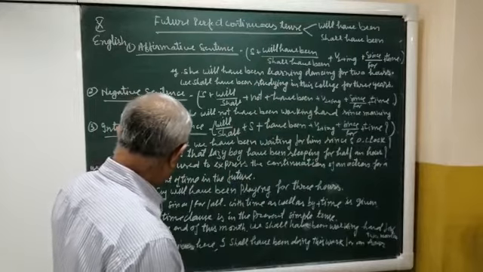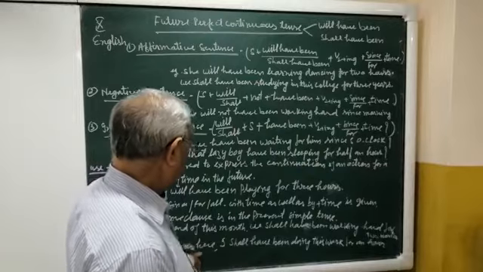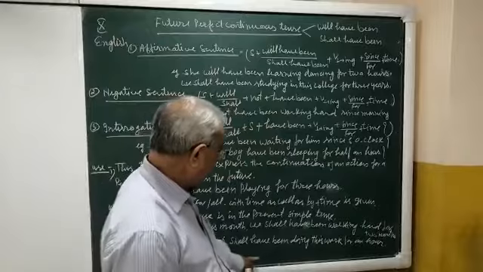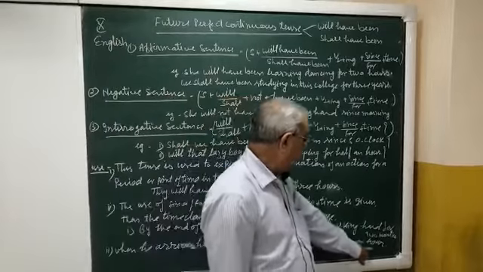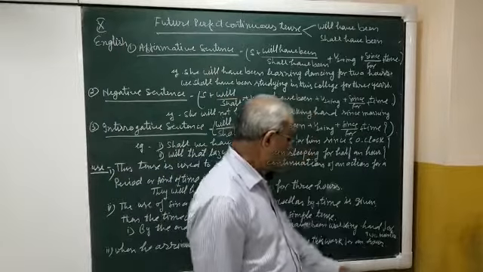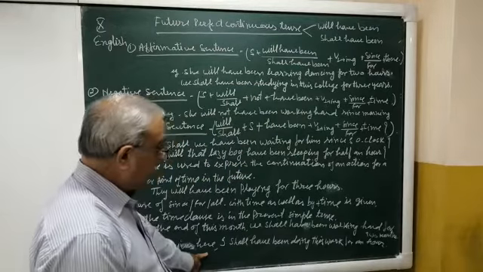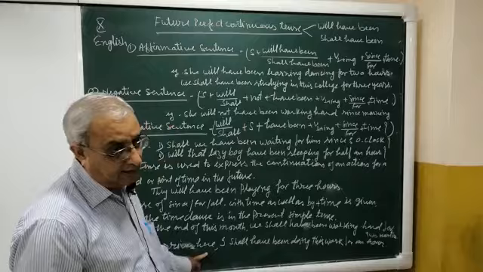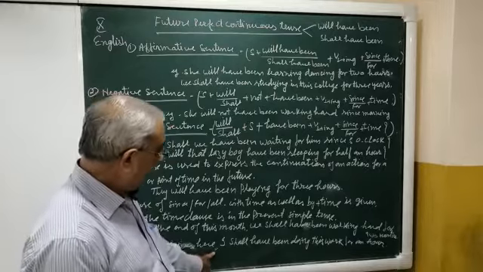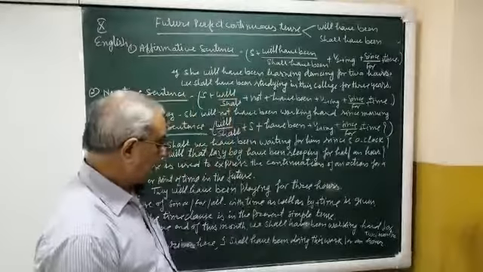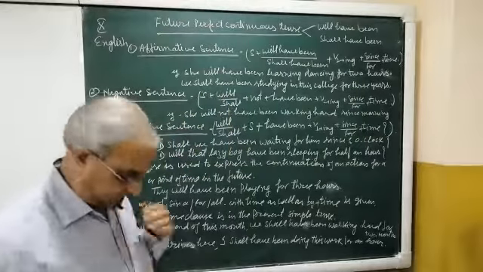Next example, when he arrives here, I shall have been doing this work for an hour. For plus time, continuation of the action, and when he arrives here, it is time clause. So time clause is in the present simple tense and the next sentence will be in the future perfect continuous tense. Okay, thank you.